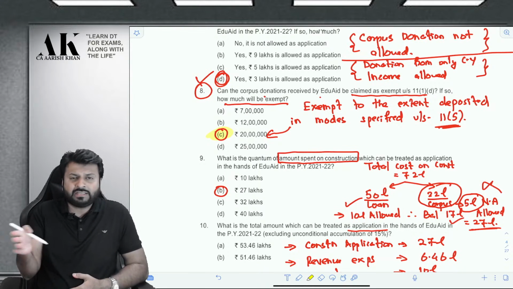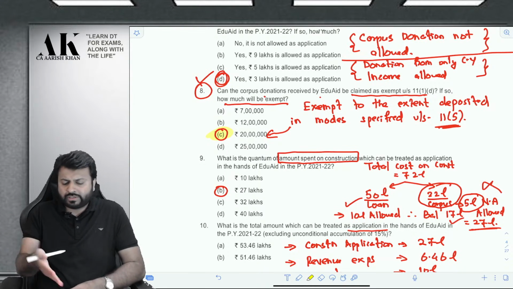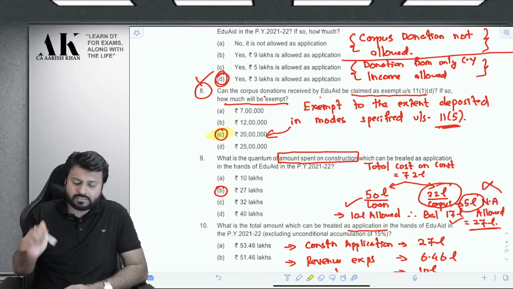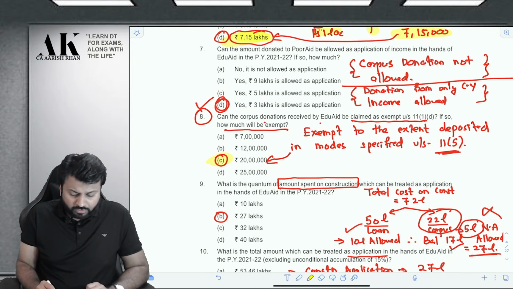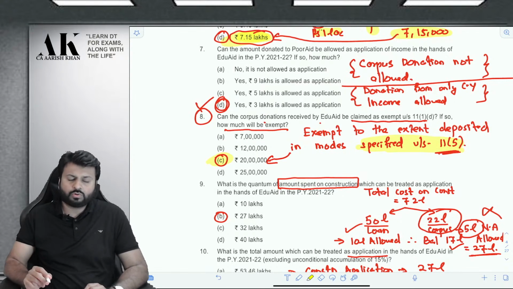I have put the reasoning also of each and every answer over here. You can see on the right hand side there is a reasoning for each and everything. Exempt to the extent of money deposited in modes specified in 11 subsection 5. I hope it is clear to all of you.